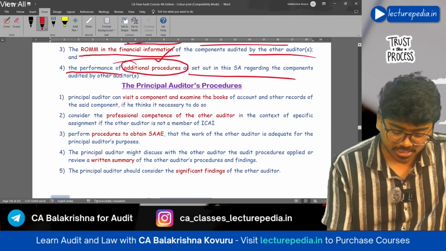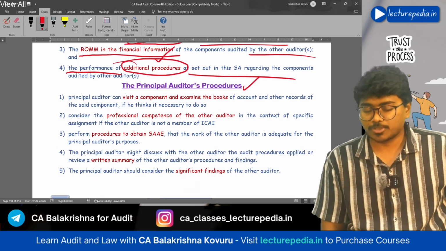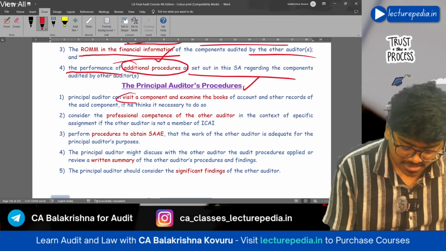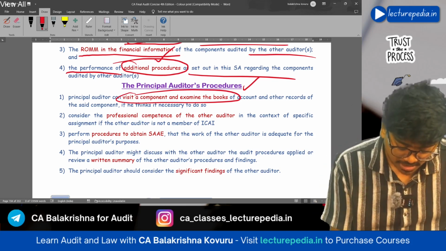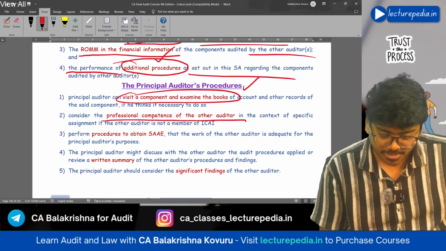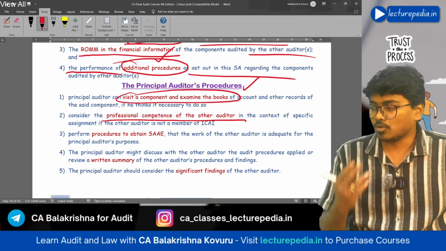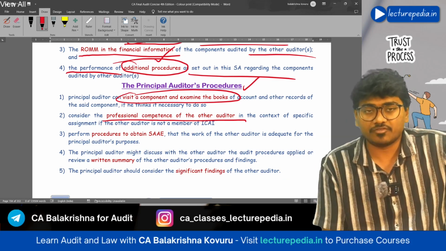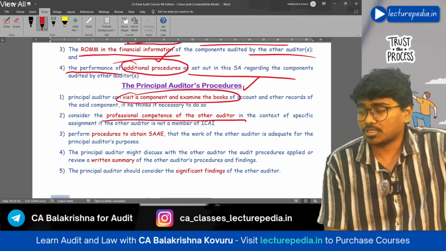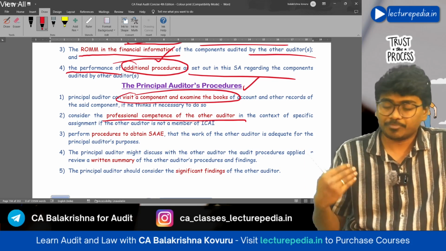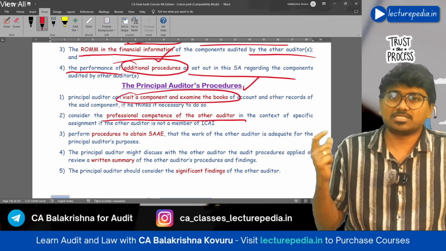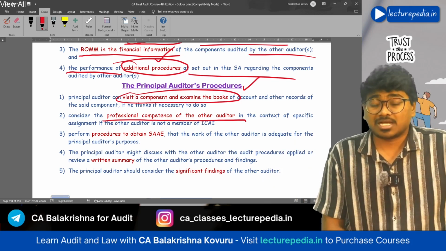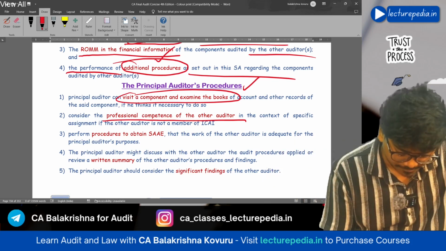Next, the principal auditor's procedures. What procedures will the principal auditor perform? He will visit the component and examine the books of accounts of the component. He will consider the professional competence of the other auditor. Whether the other auditor is capable, what knowledge the other auditor has, the competency of the other auditor will be considered by the principal auditor.